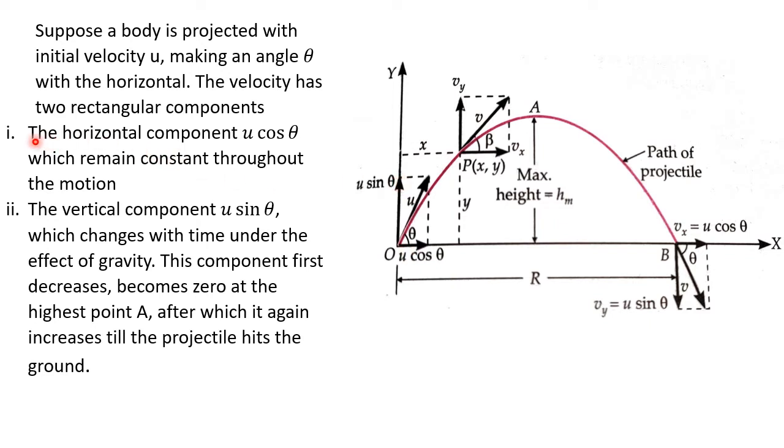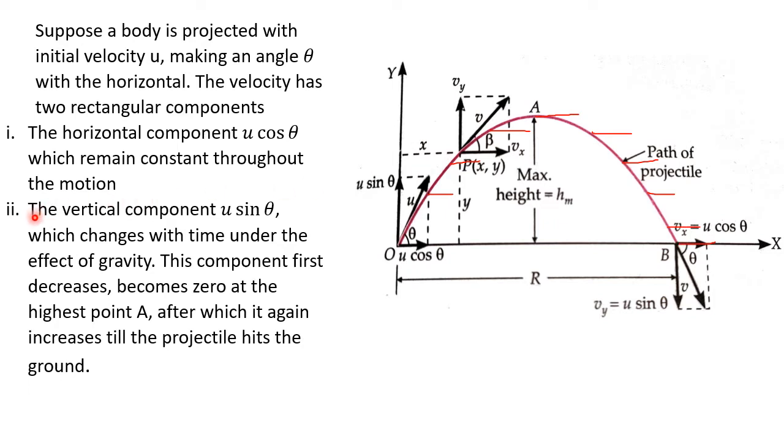Now the first one, the horizontal component u cos theta, remains constant throughout the motion. So this is your first rectangular component, u cos theta, and this u cos theta remains constant throughout the motion. Fine. This value of u cos theta does not change.